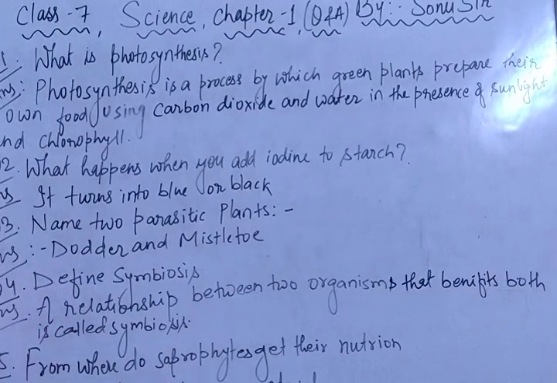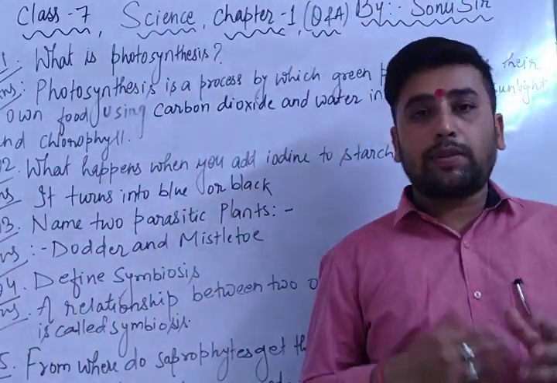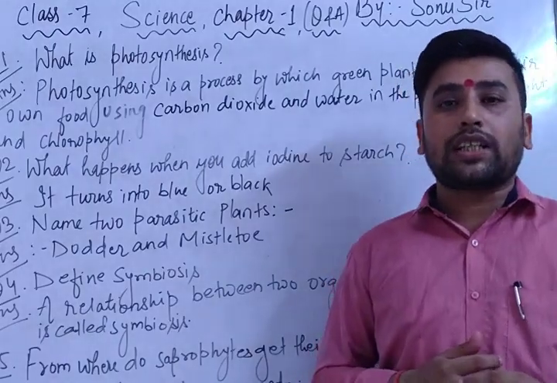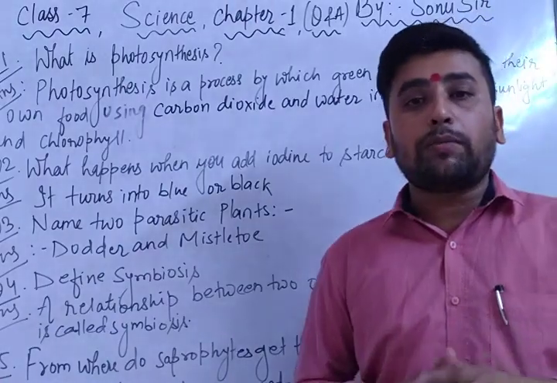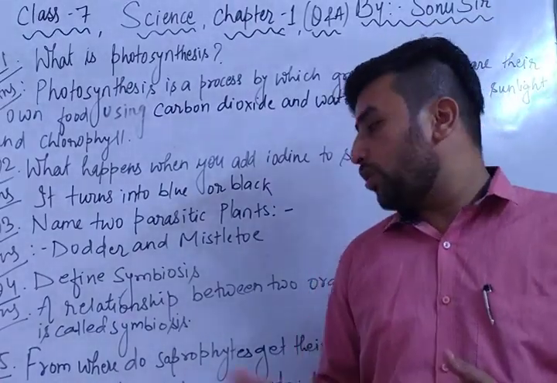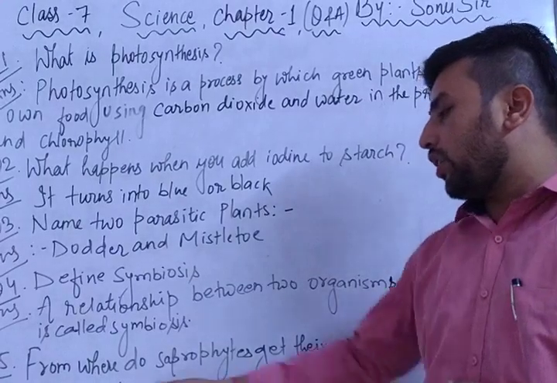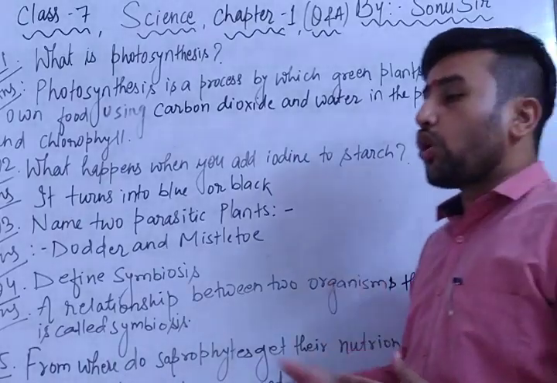From where do saprophytes get their nutrition? Saprophytes, as I have already explained to you in chapter 1, so that time I have informed you, saprophytic plants means a plant which specially depends on dead and decaying material. So the question is, from where do saprophytes get their nutrition? Saprophytes get their nutrition from dead and decaying material. So these were our very short question answers.